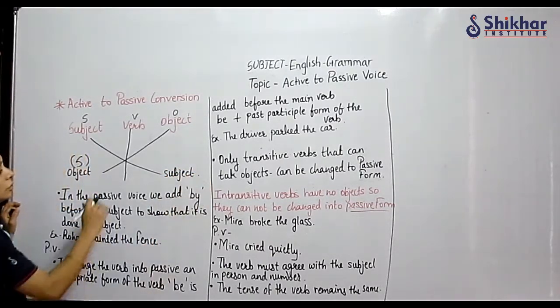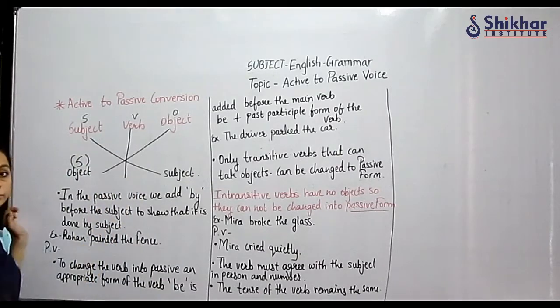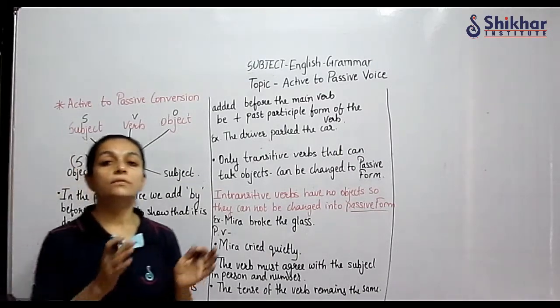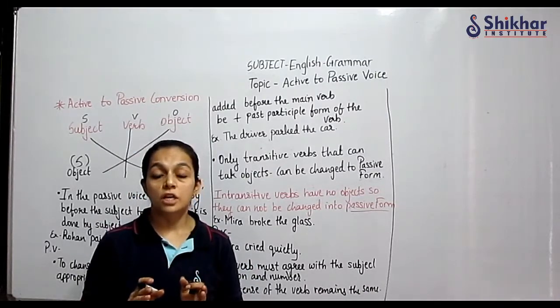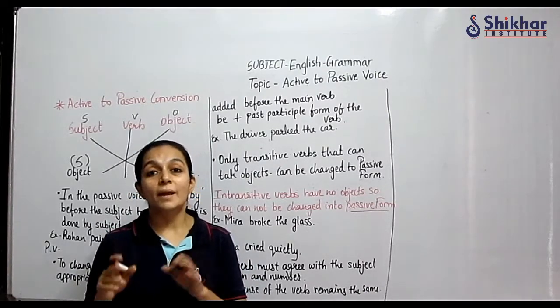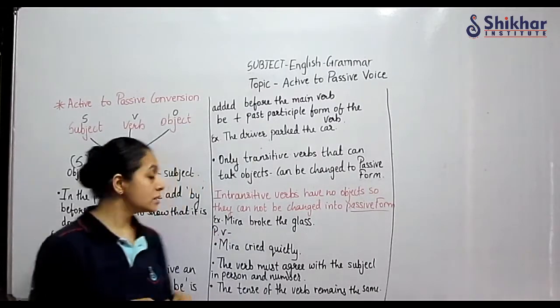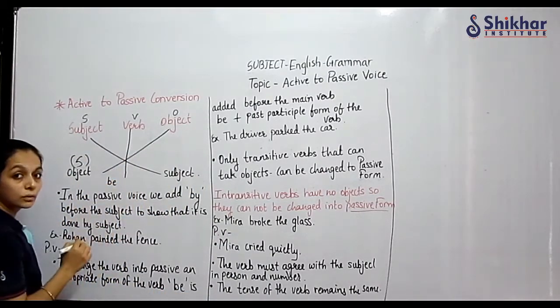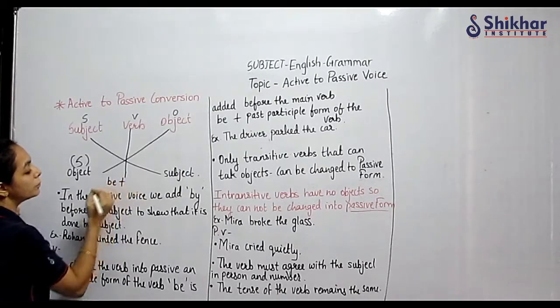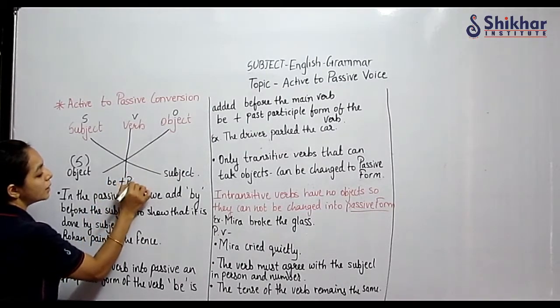Now what about the verb? When we are changing from active to passive voice, the verb will also change. The verb will take the passive form. What is the passive form?